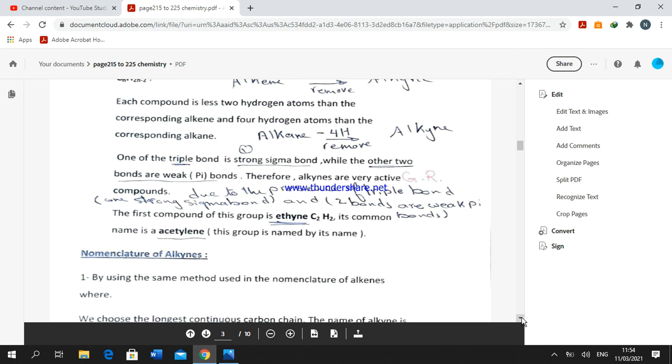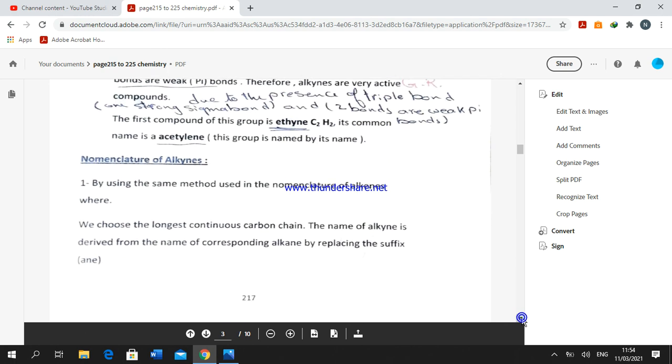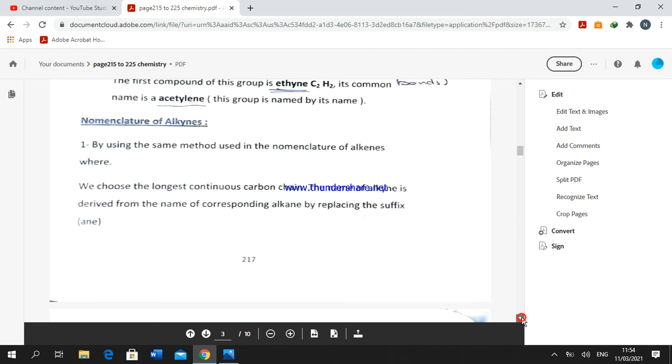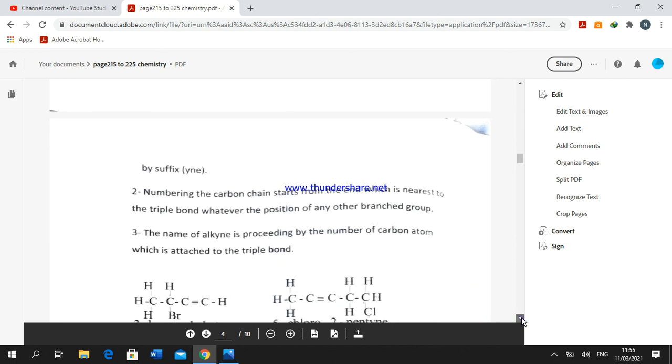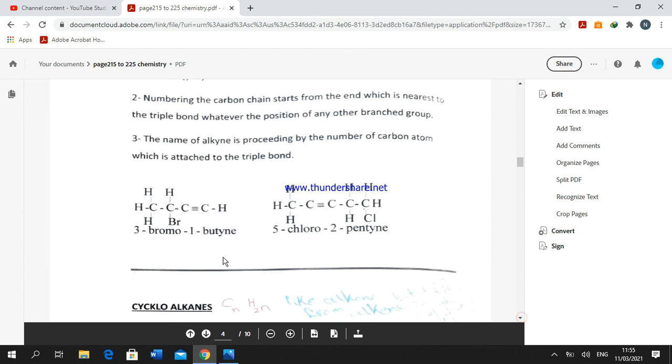Nomenclature of alkynes: in the same way, we start the numbering of carbon from the carbon that has the triple bond. 1, 2, 3. 3-bromo, 1 because carbon number 1 contains the triple bond, butyne.